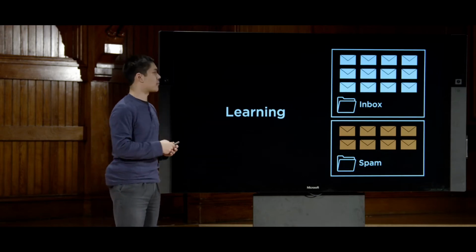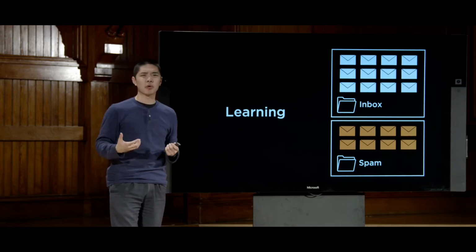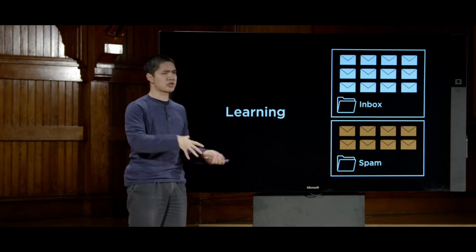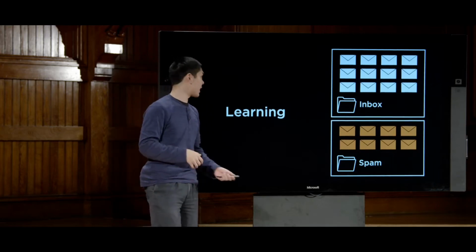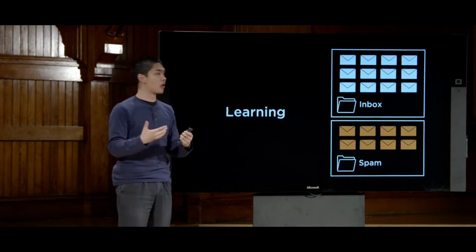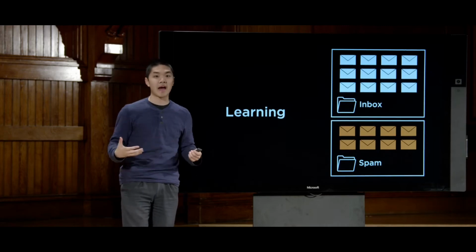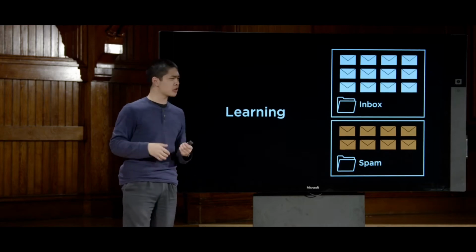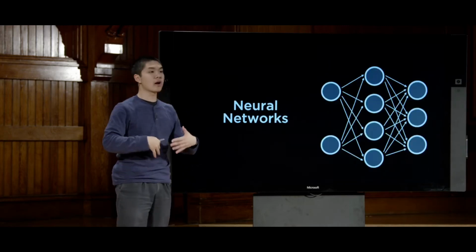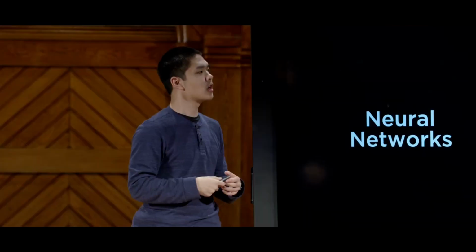So your email, for example, where your email inbox somehow knows which of your emails are good emails and which of your emails are spam. These are all examples of computers being able to learn from past experiences and past data. We'll take a look, too, at how computers are able to draw inspiration from human intelligence, looking at the structure